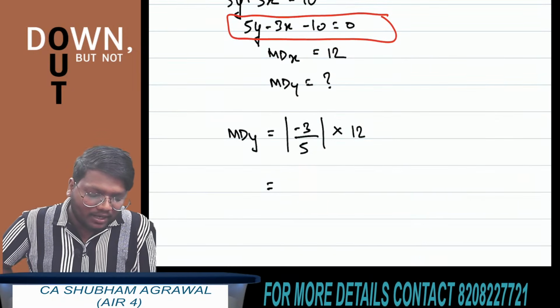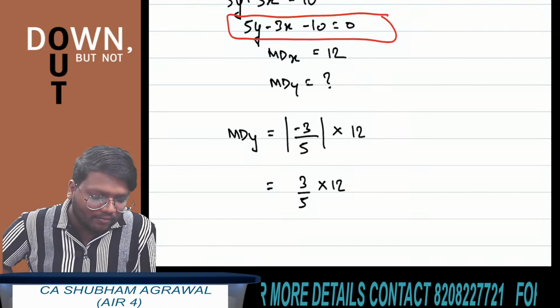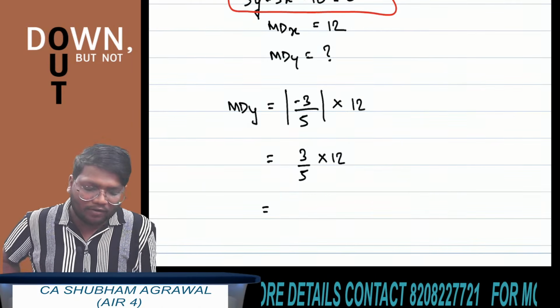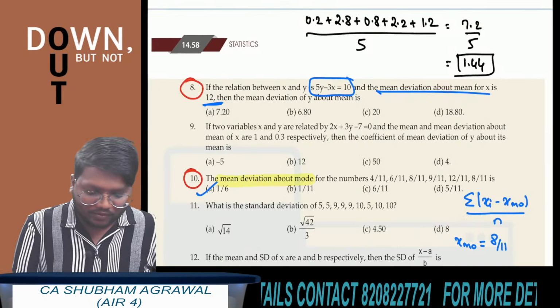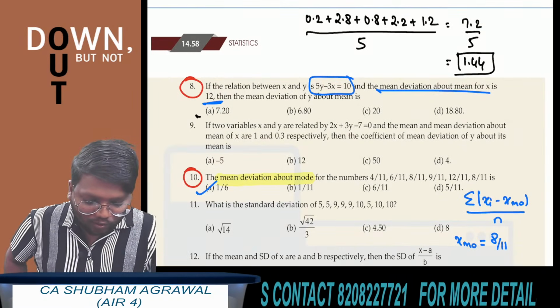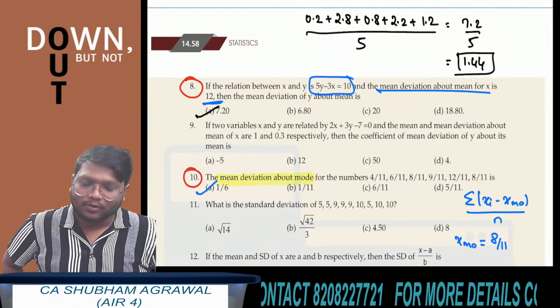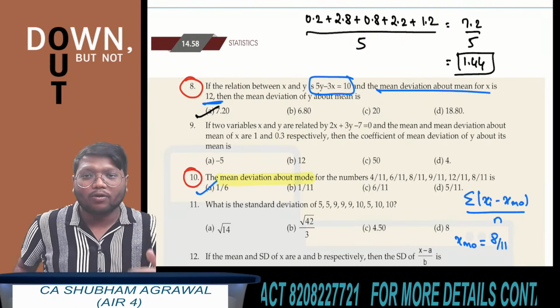Absolute value of minus 3 upon 5 is what? 3 upon 5. So 3 upon 5 multiplied by 12. So 36 upon 5. What is 36 upon 5? 7.2. This is the answer. Okay, which option is correct? 7.2 is option A. Okay, I hope all of you have understood how to get the answer for this